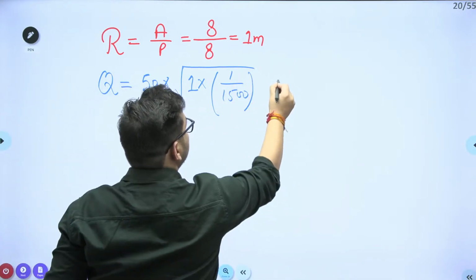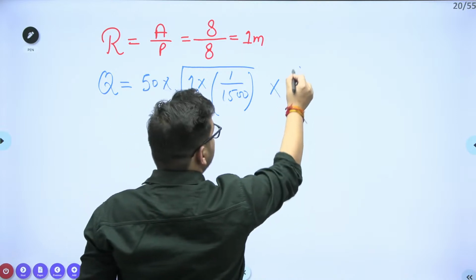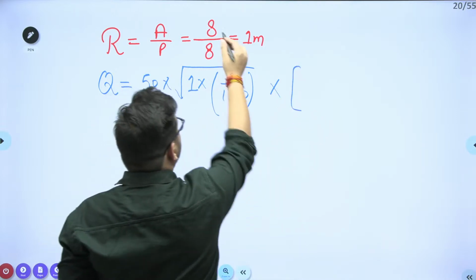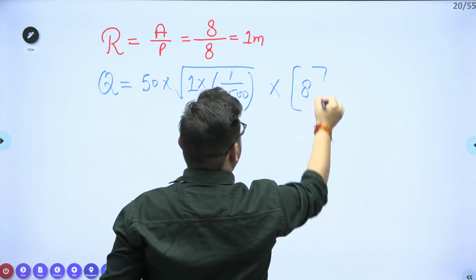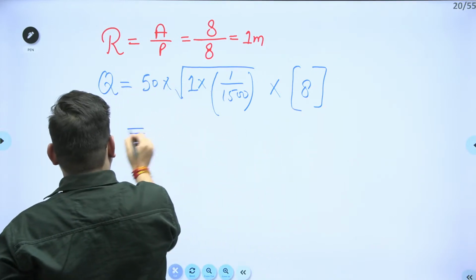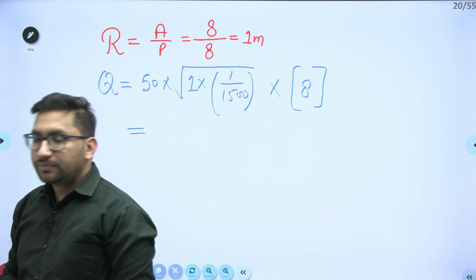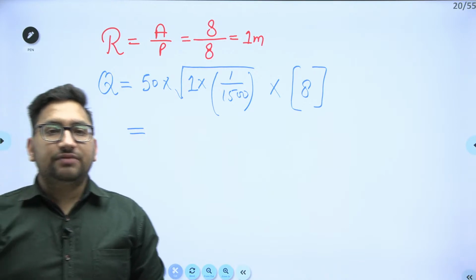We have already calculated the area, that is 8 meter square. Just solve this value and give me the value of discharge.